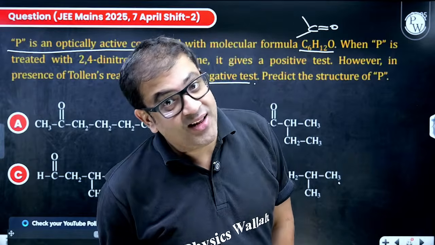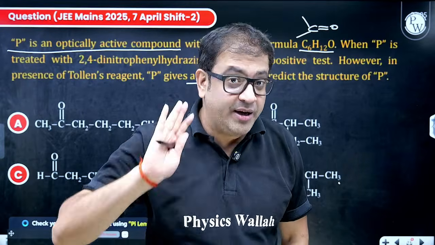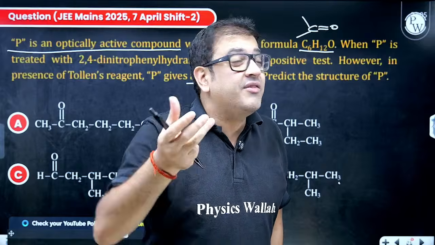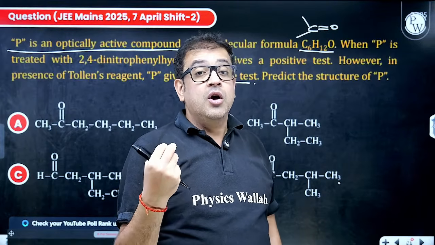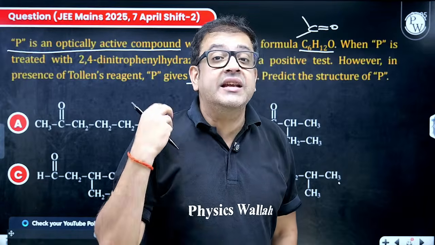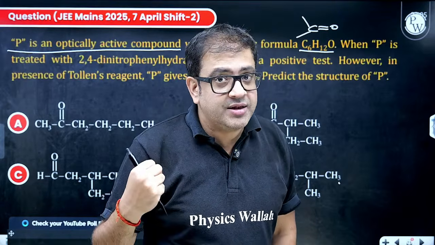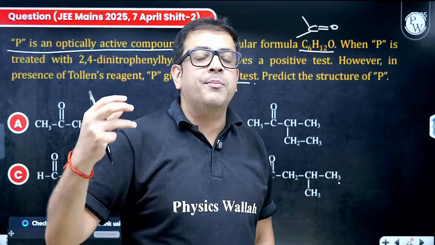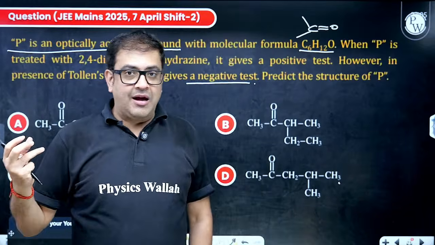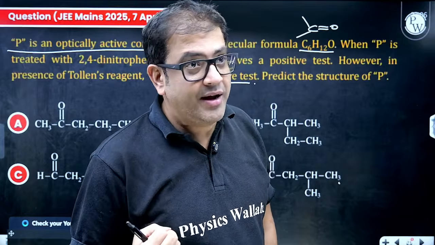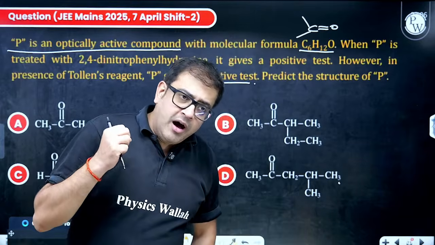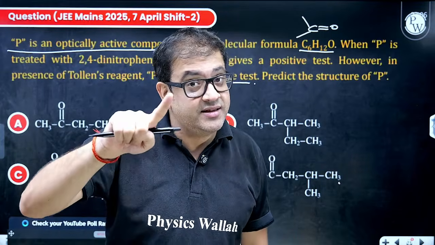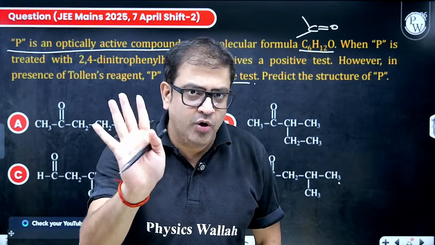That means the Tollens test is given by aldehydes, aliphatic, aromatic both. Fehling test is given by only aliphatic aldehydes, because copper is a weaker oxidizing agent than silver. Tollens test reagent is silver salt. Copper salt is held as copper plus 2 ions from cupric sulfate using sodium potassium tartrate, Rochelle salt. Because copper plus 2 is relatively less reactive, it can only react with the more reactive aliphatic aldehyde. Hence, Fehling test is not given by aromatic aldehydes. I hope everybody is with me on this.